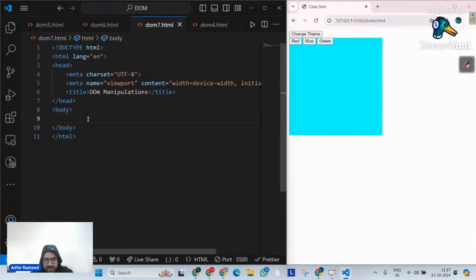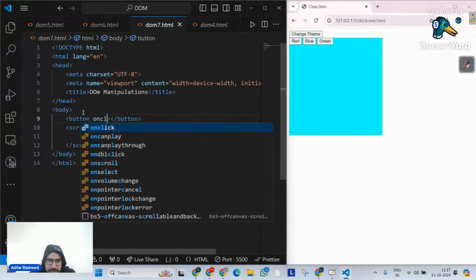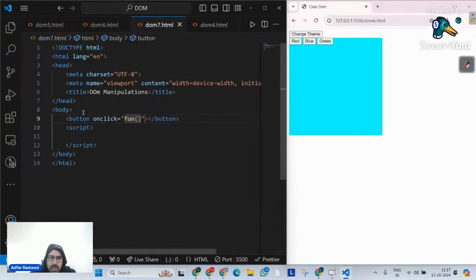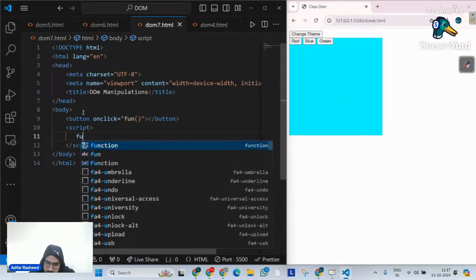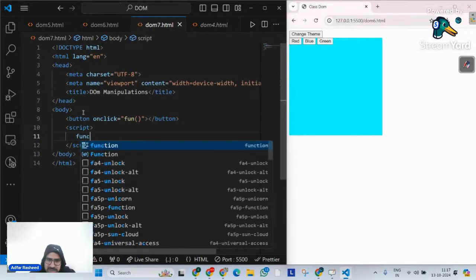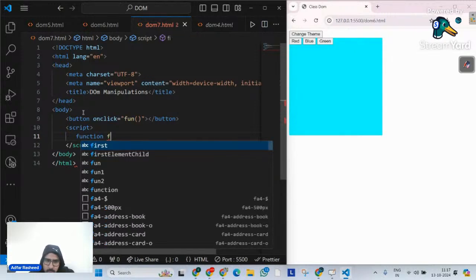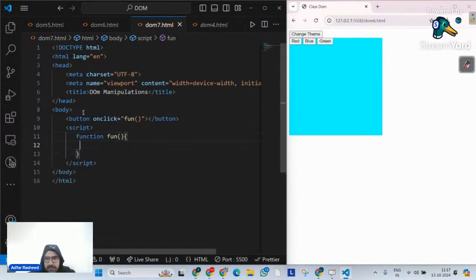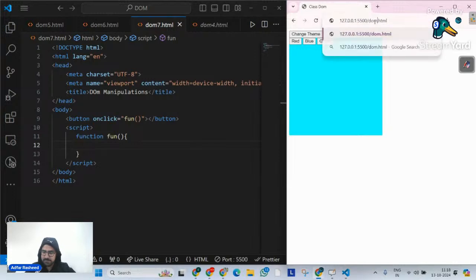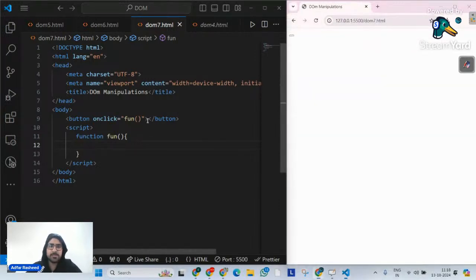Let me write a script. I will have a button with an onclick event, and that onclick event will call a function, which I will define. Whenever I click on this button, it should add a paragraph with some content and display it in the output. So let me display DOM7 in the output like this. The button simply says generate para. Done. So what do I need to do?